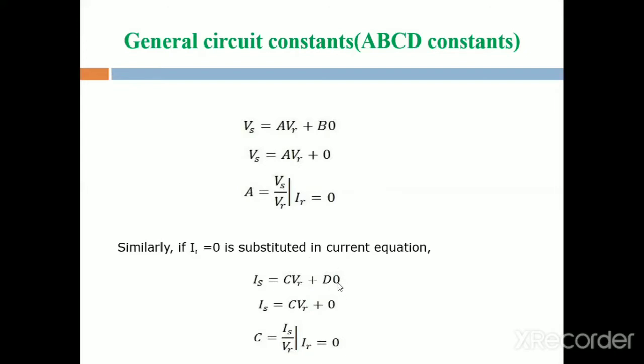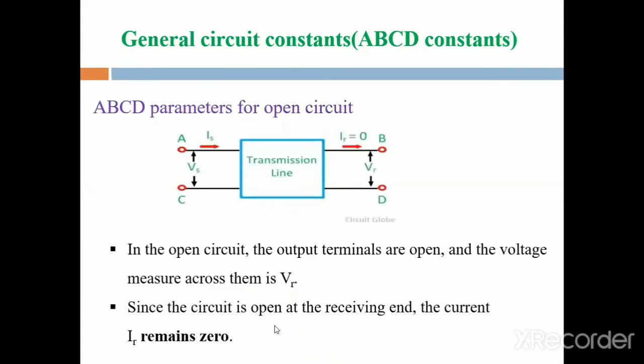Substitute IR equal to 0. Then Is is equal to C VR plus D into 0. Replace IR by 0, then D into 0 is equal to 0. Therefore Is is equal to C VR, then C is equal to Is by VR. So C is Is by VR when IR is equal to 0. This is the A and C of the transmission parameters.